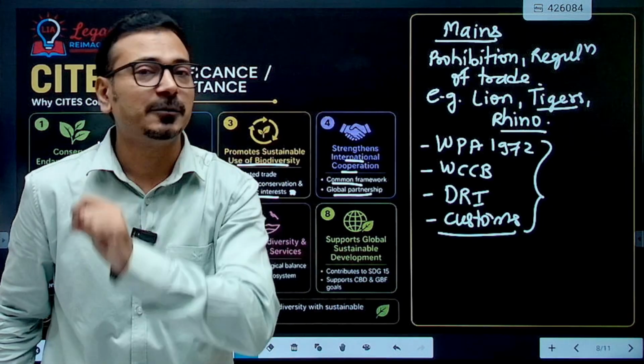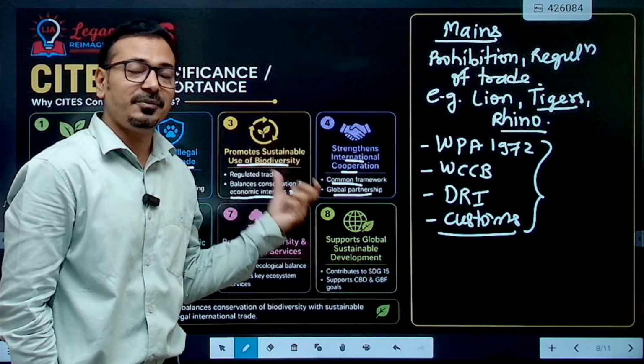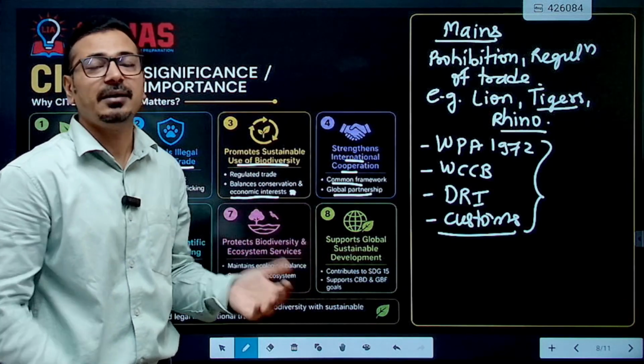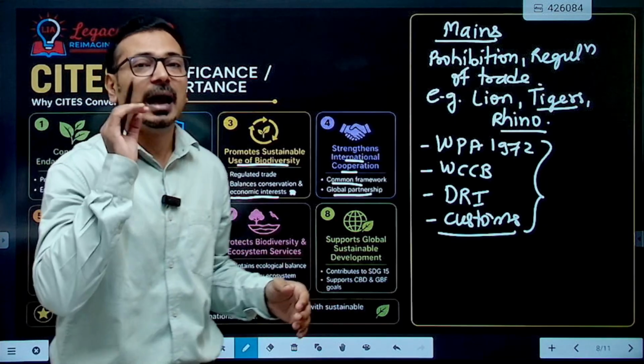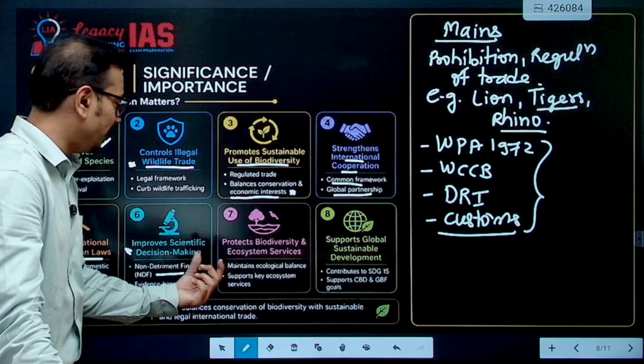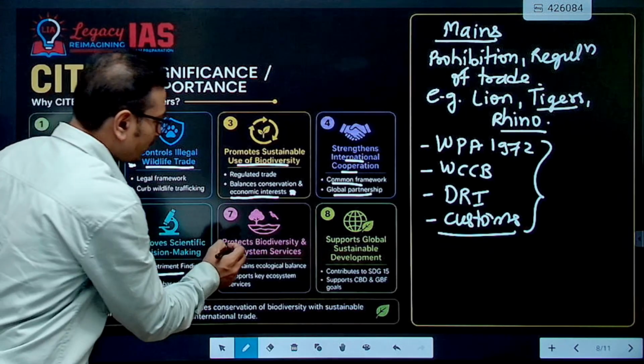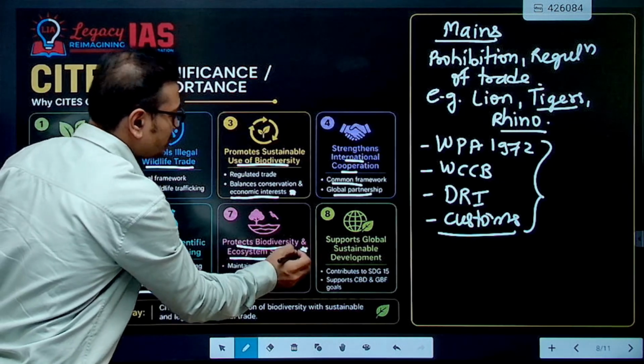So that creates a problem. And that's why scientific advisors, the scientific authorities, will provide that assessment. And that's why that kind of permit is based on evidence. Evidence-based decisions are taken. That is also a good thing. It protects biodiversity and ecosystem services.